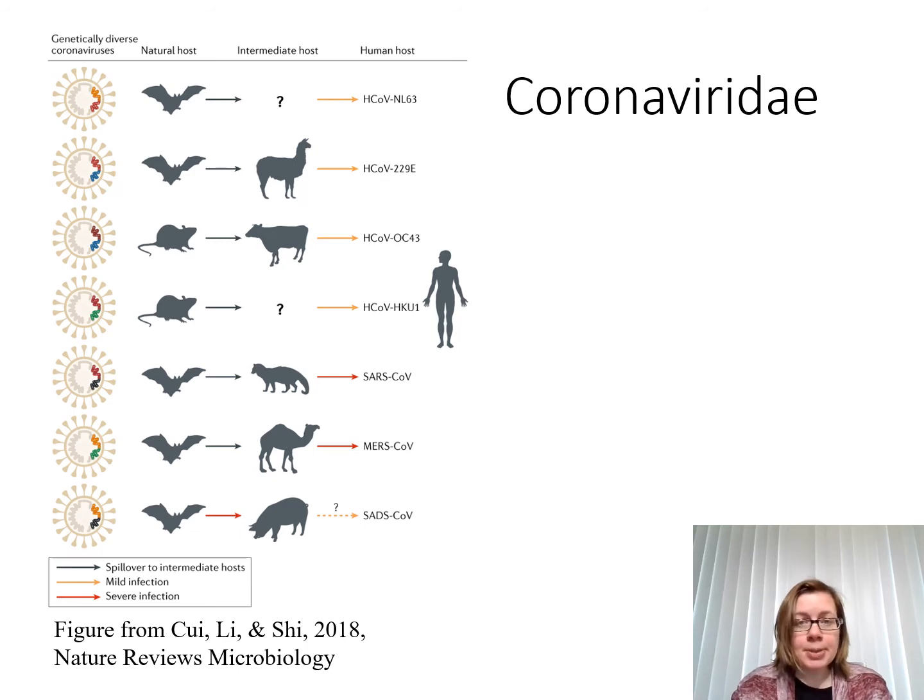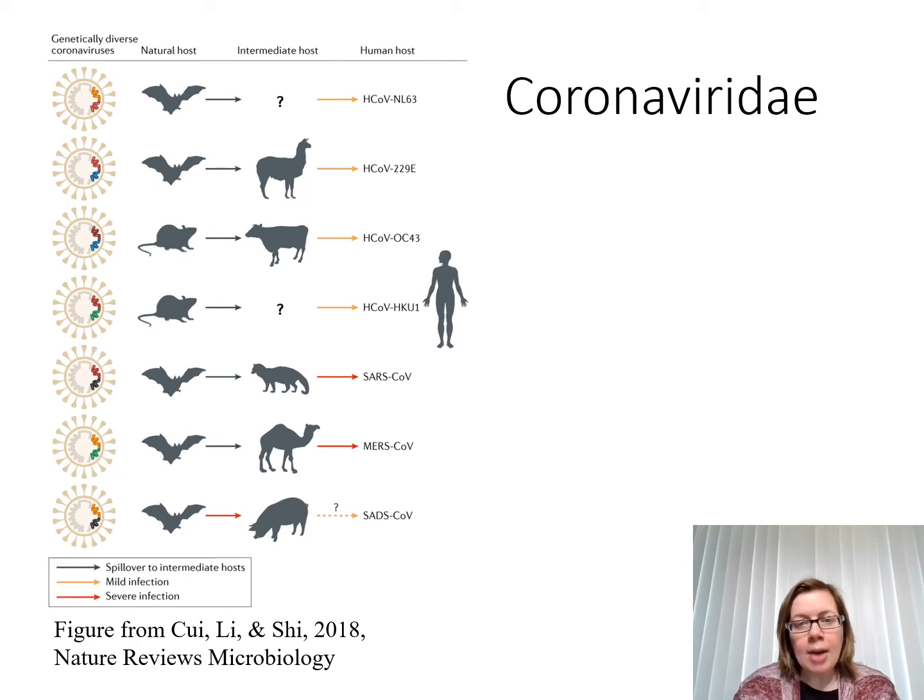The other 3 types of coronaviruses that infect humans have been associated with viral outbreaks. The first being the SARS outbreak in 2002, followed by the MERS outbreak in 2012, and now the SARS-CoV-2 outbreak that began in 2019.